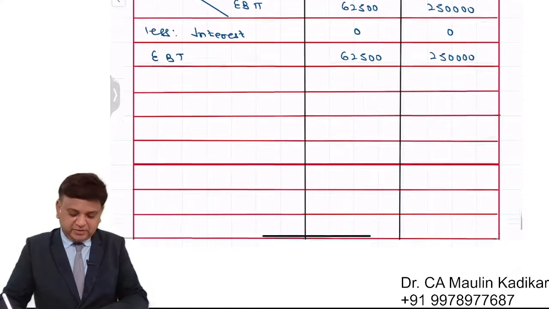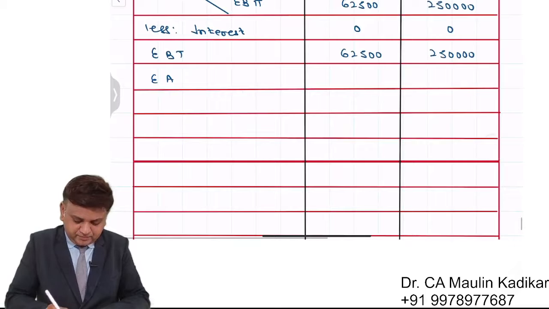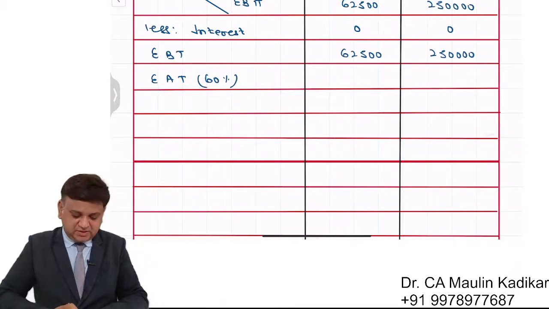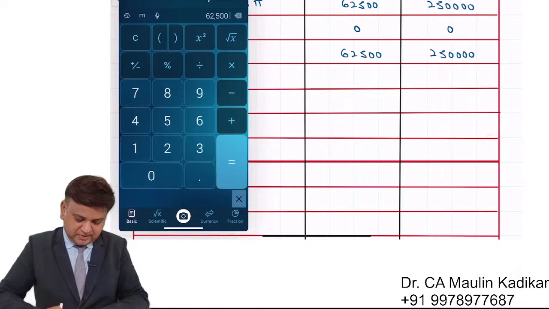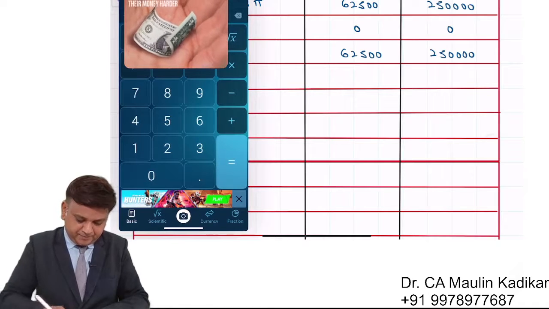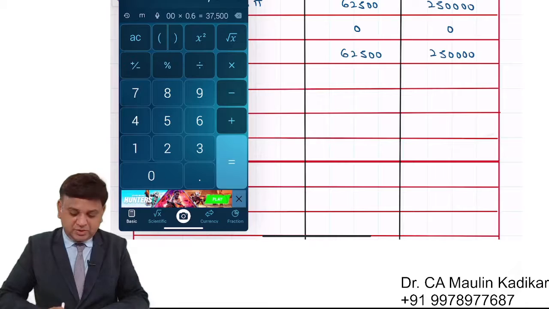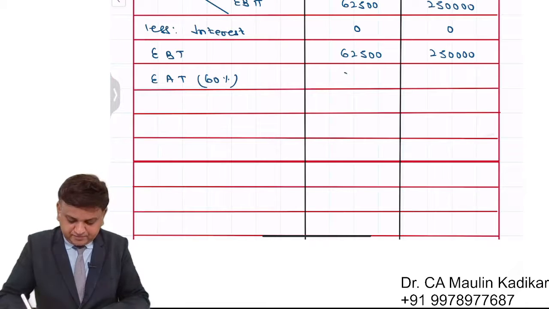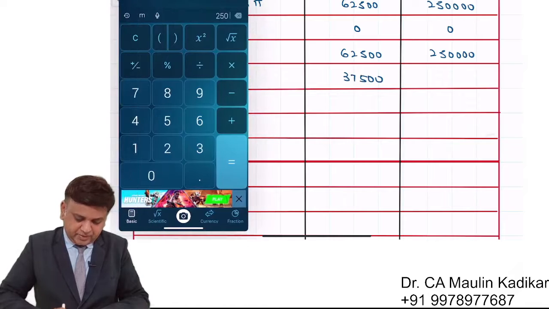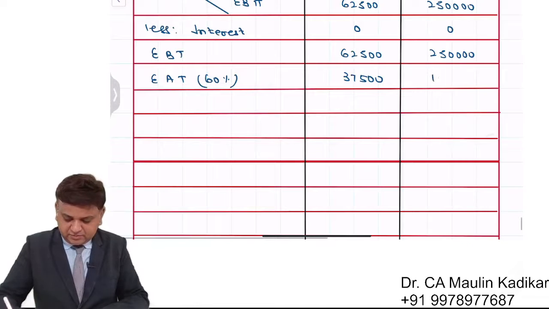Income tax rate is 40%. So earning after taxes is 60%. That comes to 37,500. And 2,50,000 into 0.6 comes to 1,50,000.